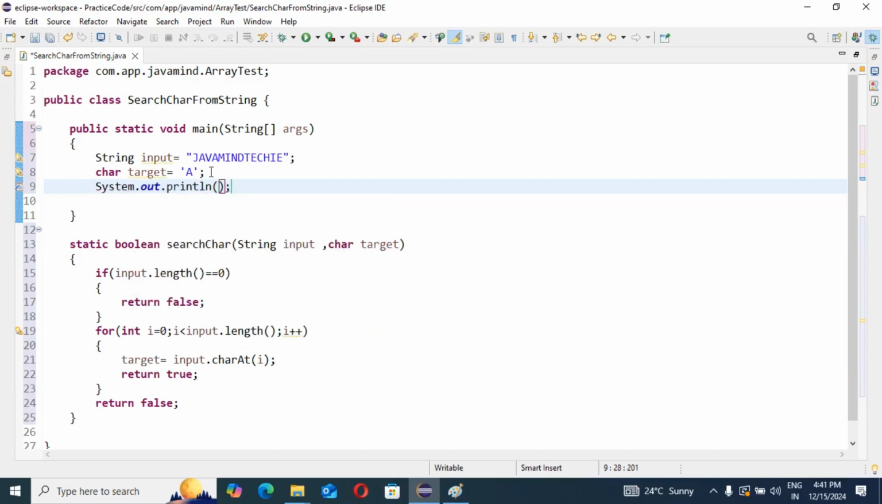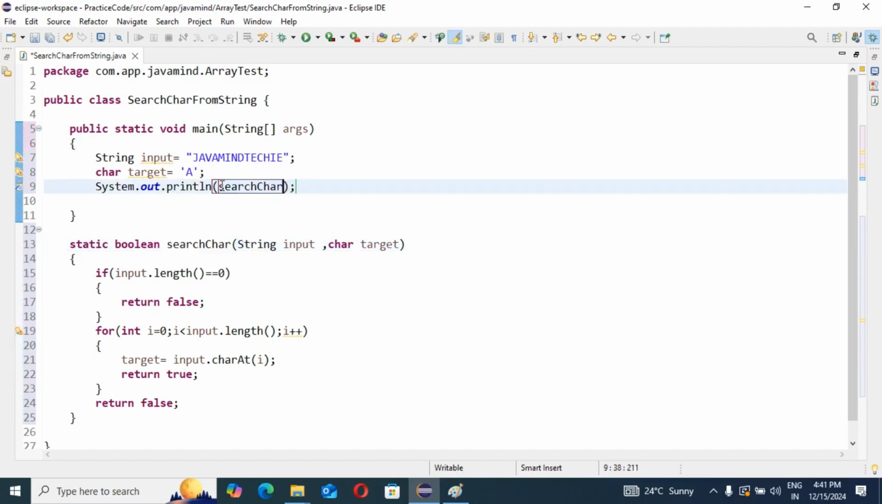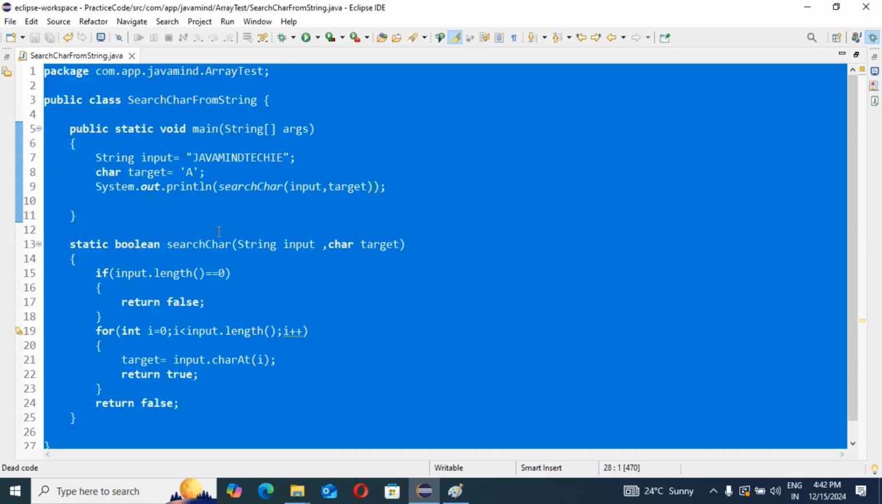What is the method we have? searchChar. What is the expected input for it? You will have the input and the target value. So this is our input comma target. Whenever you call this method, it expects these two inputs, as per our method signature.